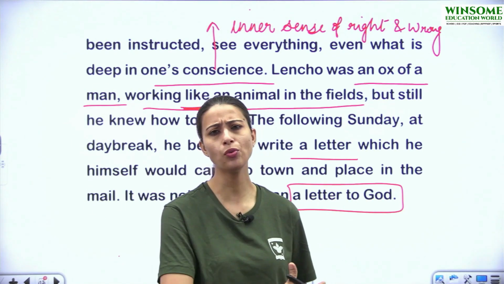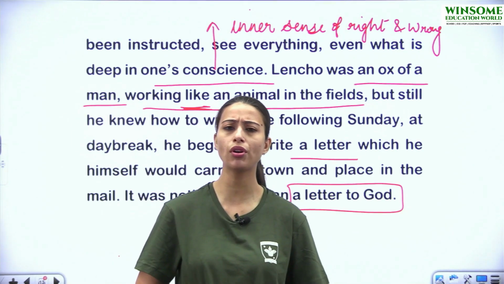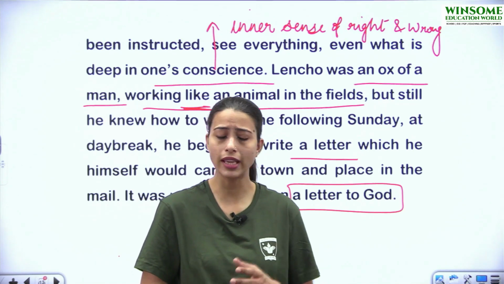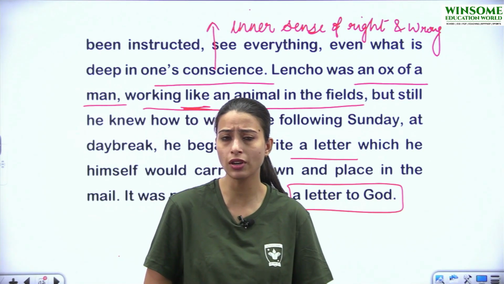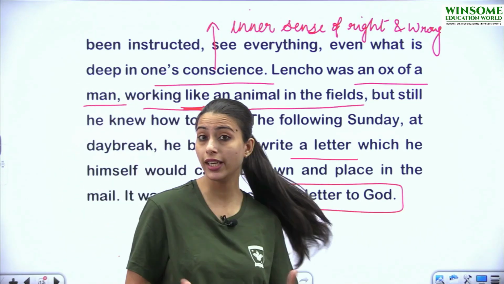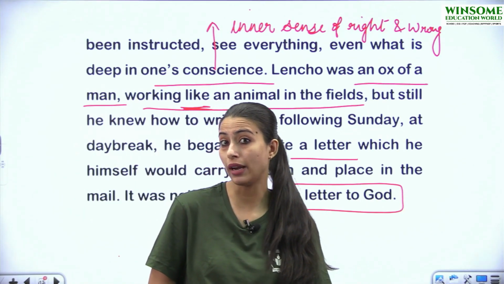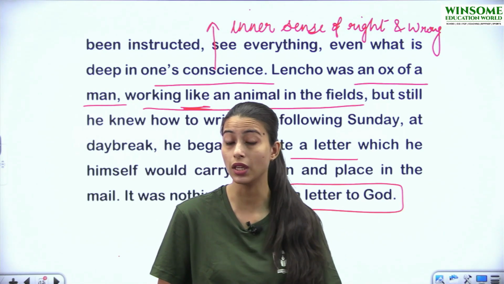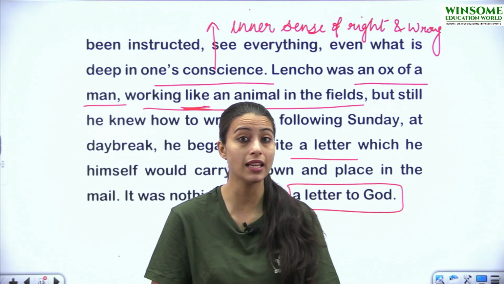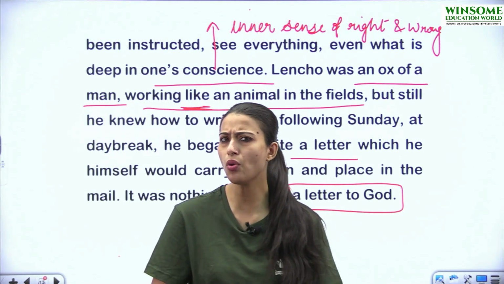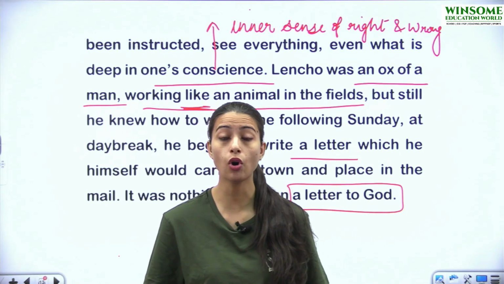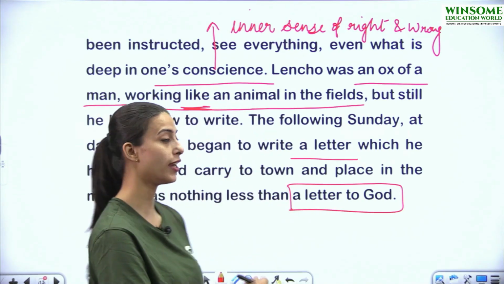Now, why did he want to start this correspondence with God? Why did he want to write this letter to God? And was this practical? Was this possible on practical grounds, if we see? Let us check what happened afterwards. Did he get any help from God? Or because his faith was unshakable, it was very important that his faith remain the same, that it stay firm. So what happened to him? Did he get help from God? And if not, what happened? And if he did, how did he get it? Let's check it out.